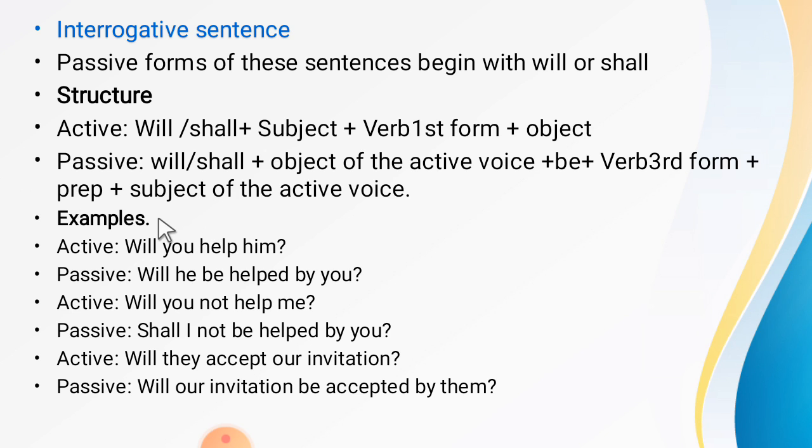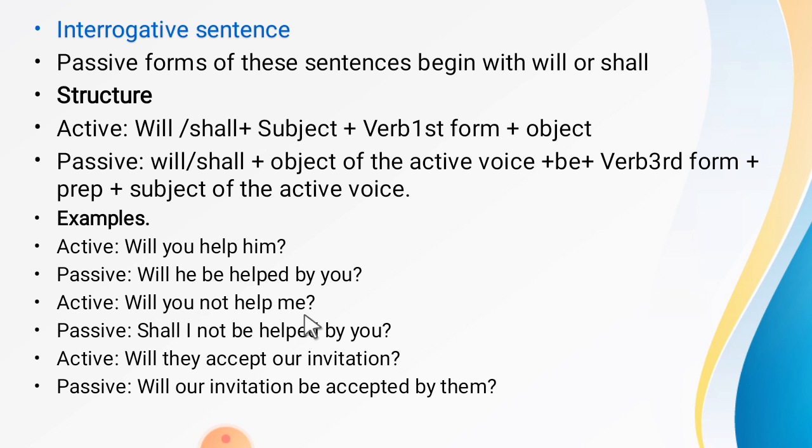Here are some examples. Will you help him? So, will he be helped by you? Him जो हमारे पास है वो subjective case में आ गया. Then we put the helping verb be, verb third form, and you जो हमारे पास है तो you subject और objective case में सेम ही रहता है.